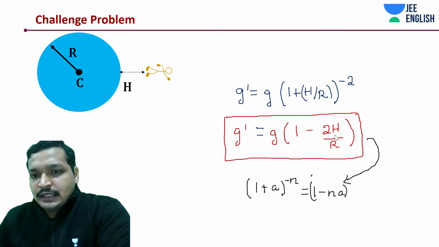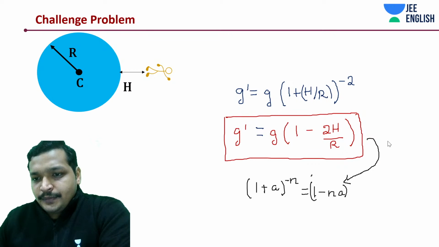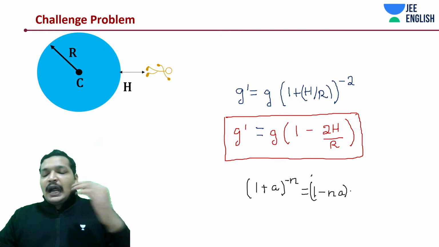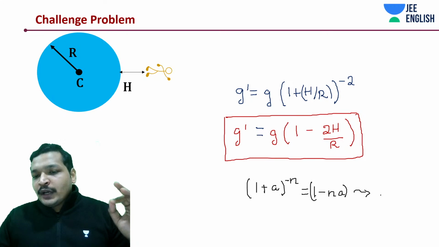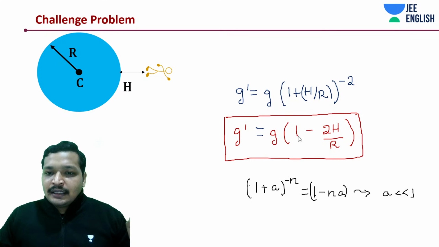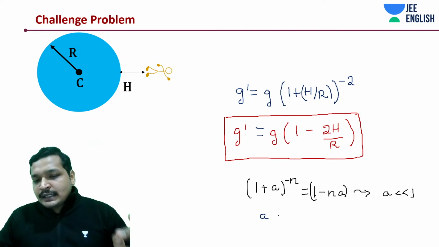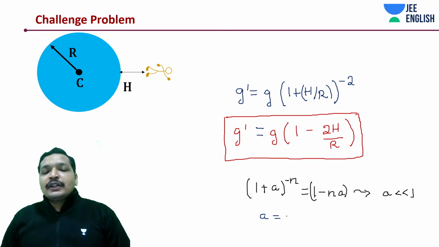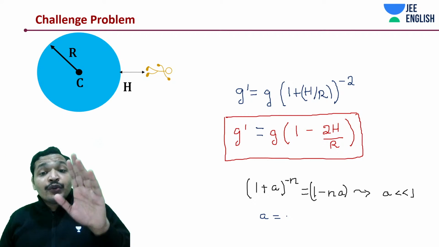This is how we get this. Just focus. I'm just giving the rationale behind writing this exact thing down, and this is only possible if your a is less than 1. And in this case, what is our a? Our n is 2, with the power being minus 2. A is h by r. And of course, your height should not be comparable to r. That is when you can write this down.